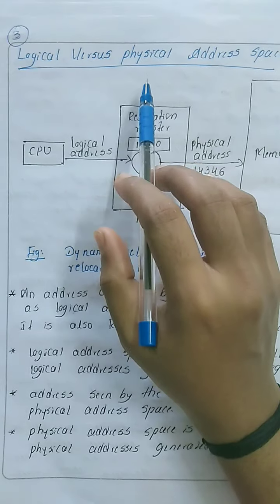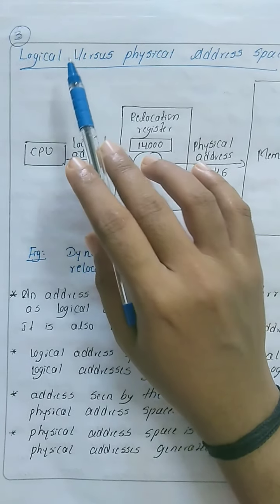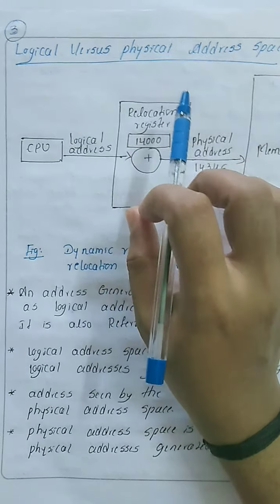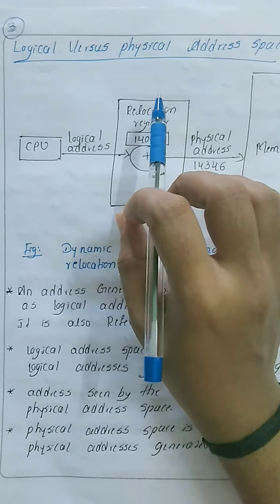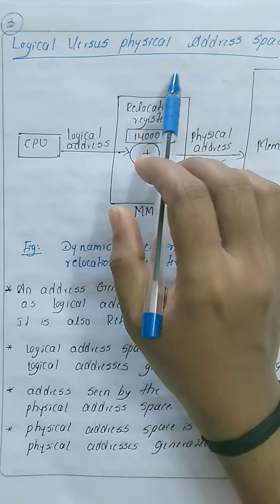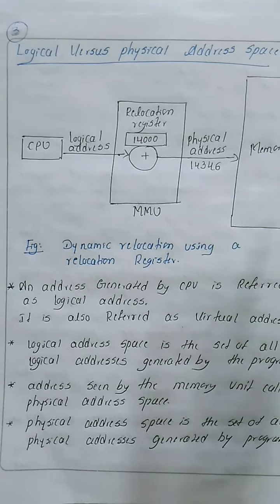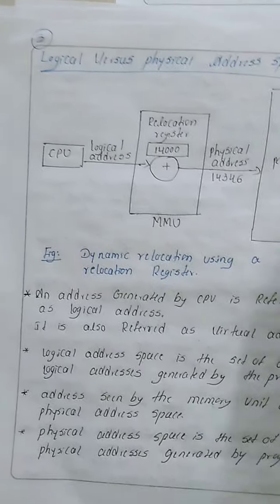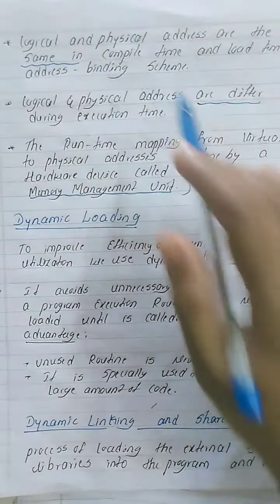Compile time, load time, where I explained during address binding, I explained no, logical address and physical address both are the same during compile time and load time. That is the point. So the next point, logical and physical addresses are different during execution time. Okay, so those are all the points I covered here.